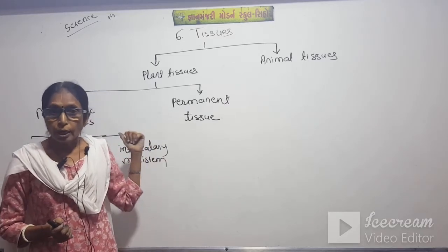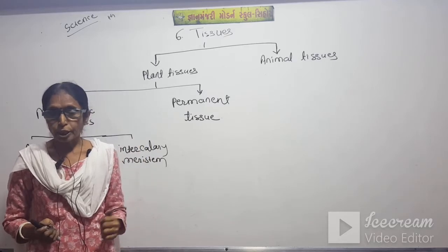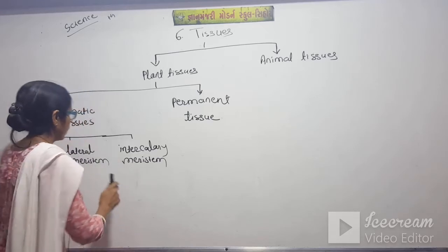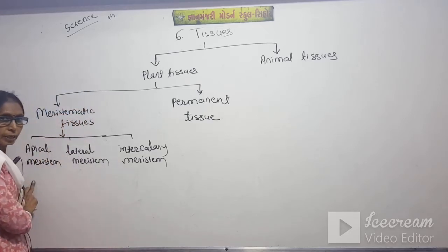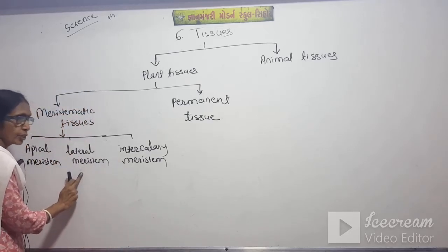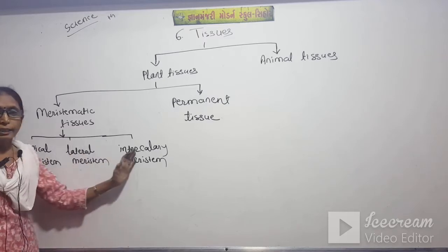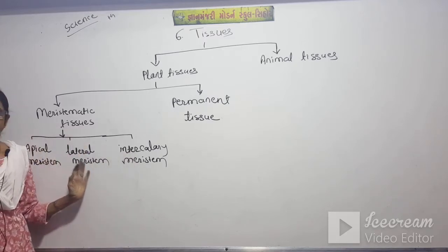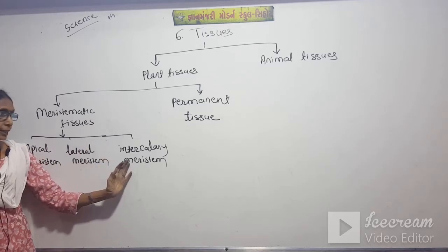Okay. So again, these meristematic tissues are divided into three types. Which are they? Apical meristem, lateral meristem and intercalary meristem. So these are the three types: apical, lateral and intercalary.